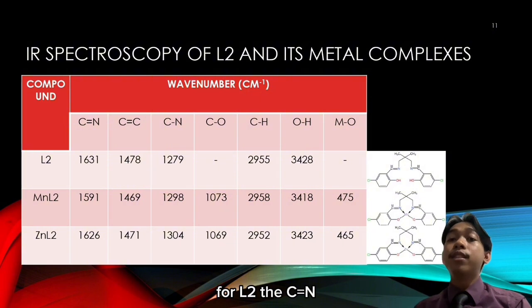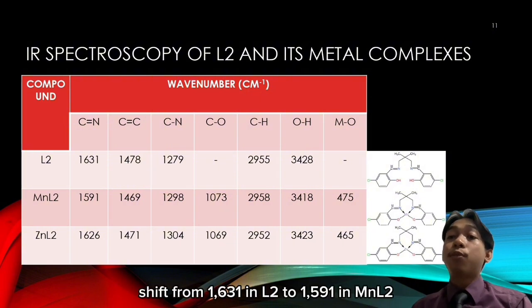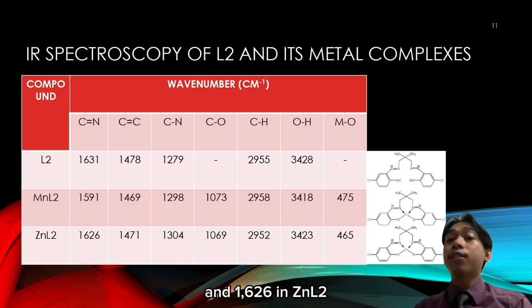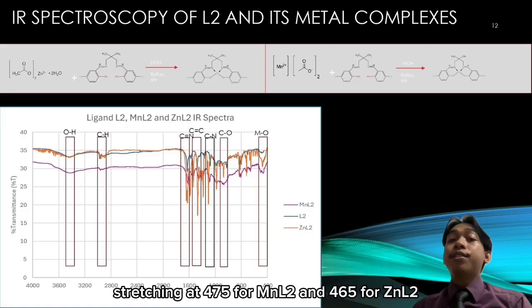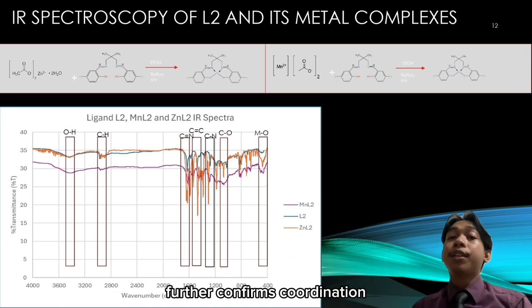For L2, the C=N shifts from 1631 in L2 to 1591 in manganese L2 and 1626 in zinc L2. The appearance of M-O stretching at 475 for manganese L2 and 465 for zinc L2 further confirms coordination.